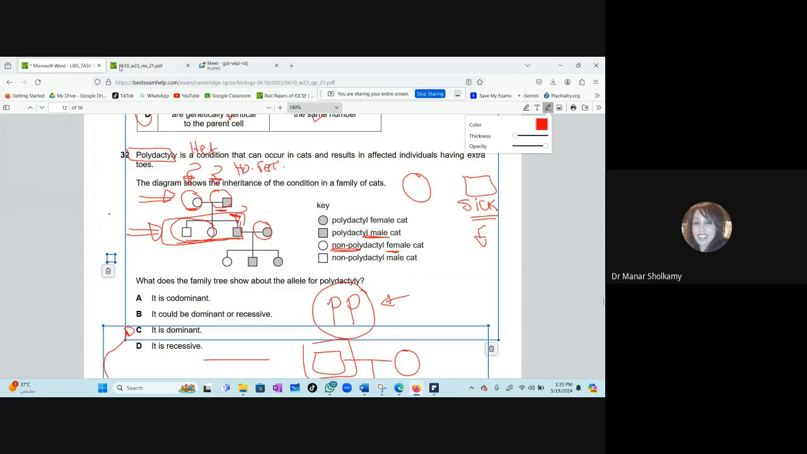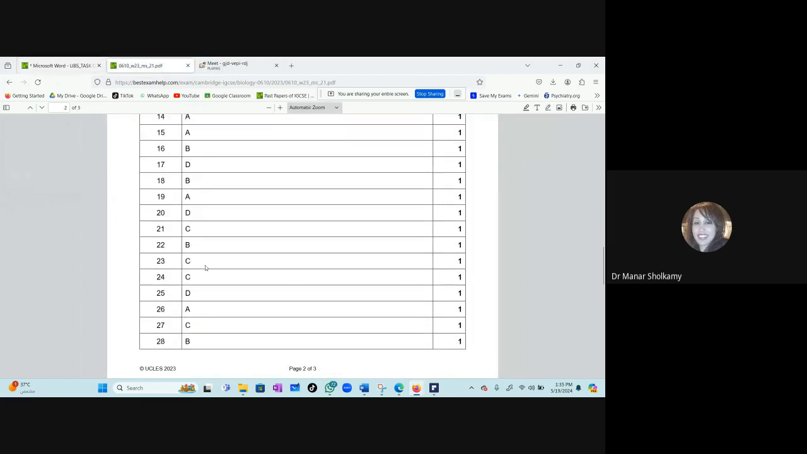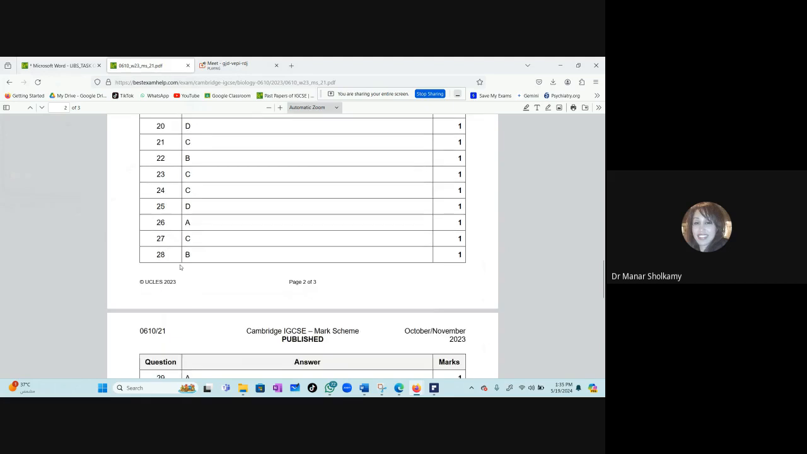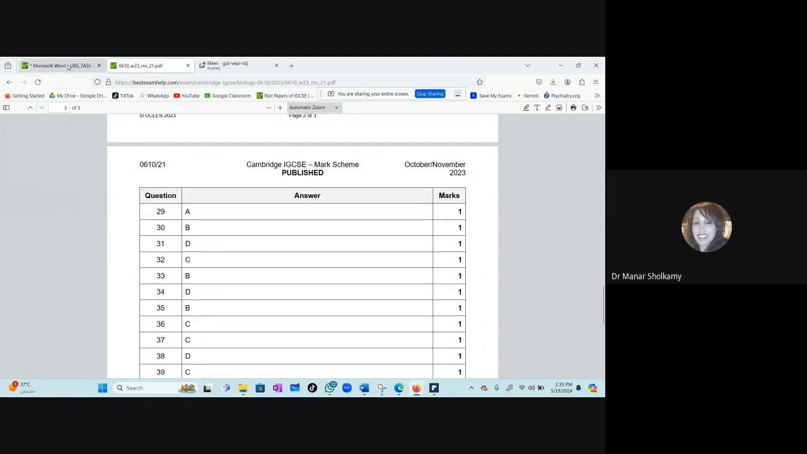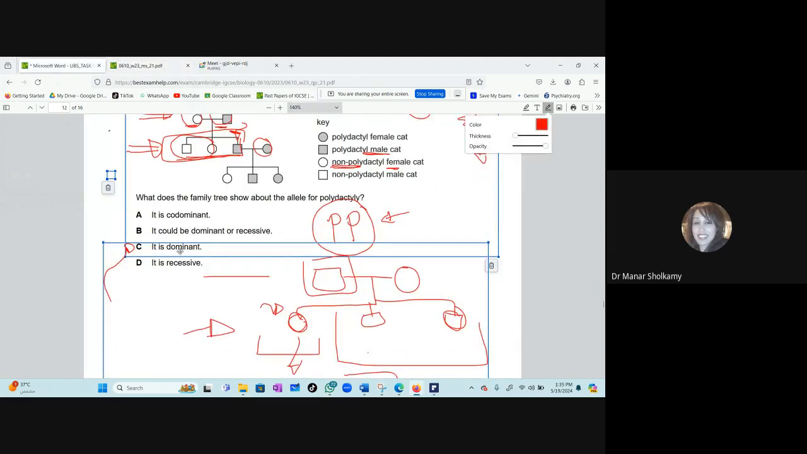Now we have to go look at the mark scheme to make sure. 32, 32, 32. Where's 32? C. Yes, I think we're right. It is dominant. Okay, I'm going to highlight this question so that if you want to go back and revise it. Okay, we have nearly 7 more and we will finish the exam.